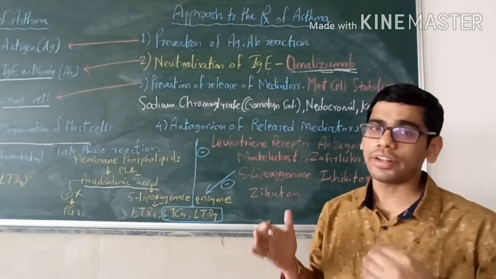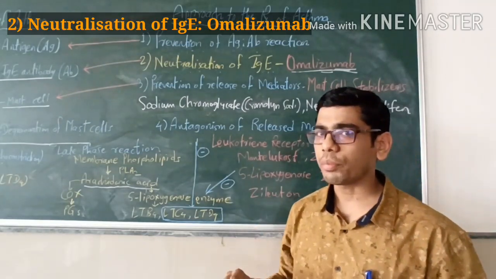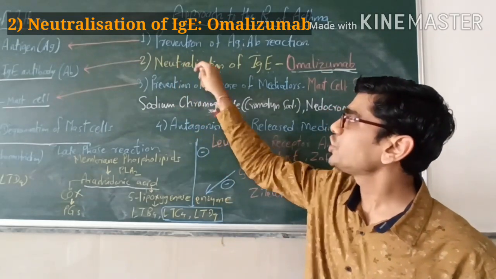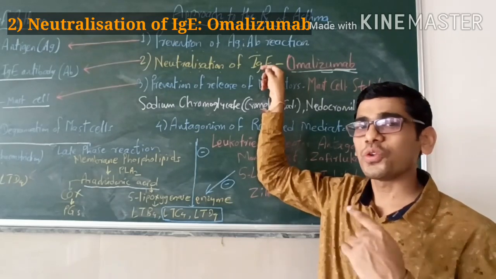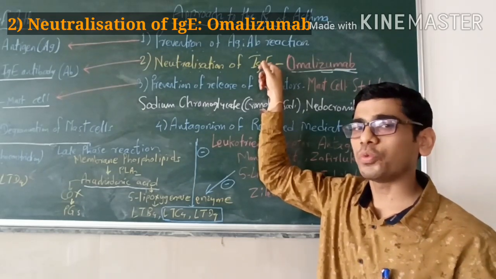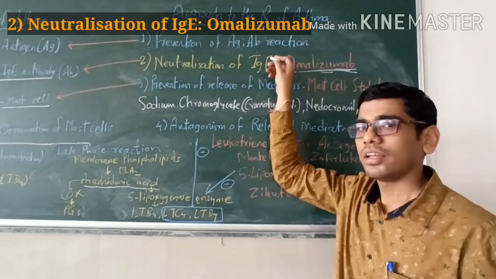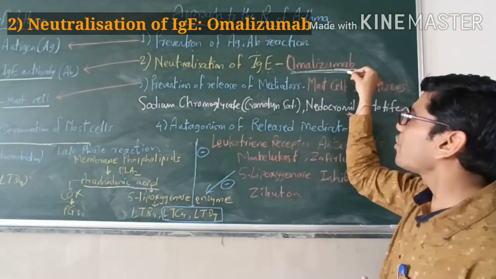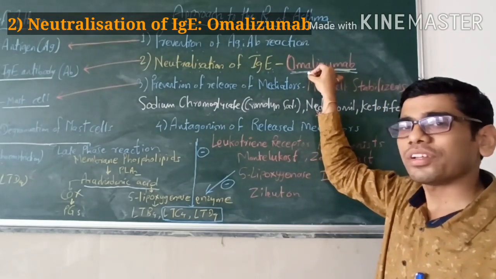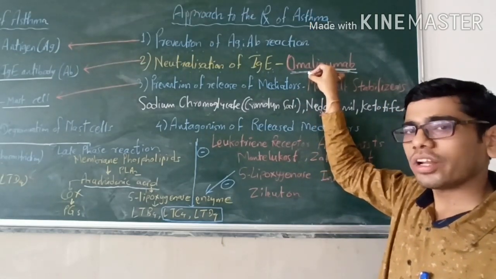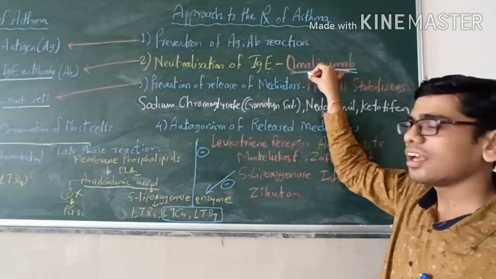So now what is the second step? This antigen reacts with the antibody. So our second step in the treatment approach is neutralization of the IgE antibody. We are going to neutralize the IgE antibody with which the antigen is going to react. And how is this possible? We have made one drug, omalizumab. Omalizumab is a monoclonal antibody, prepared synthetically in the laboratory.